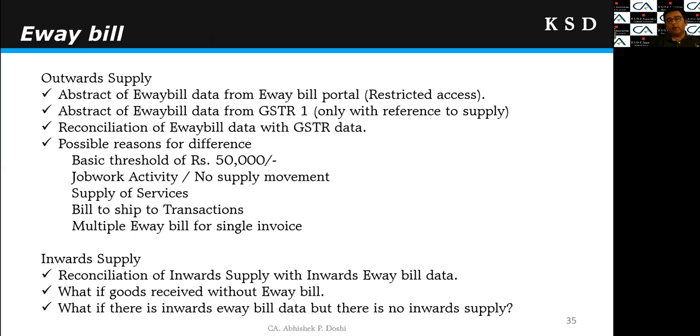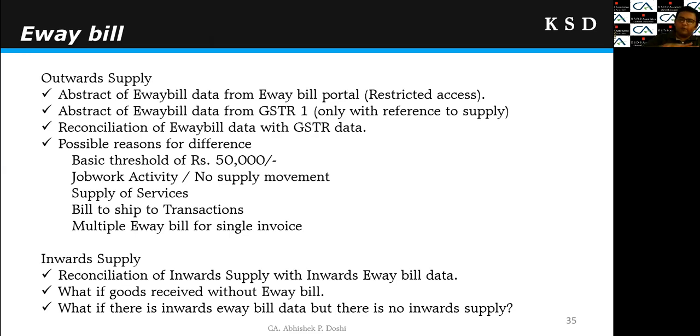Then bill to ship to transactions. In such transactions, there will be two sales invoices, but the e-way bill will be only one. So it may not match with the sales invoices. Then in many cases, there are multiple e-way bills for a single invoice. I would have prepared multiple e-way bills for a single invoice. In all such cases, the data of the GST returns and the e-way bill data would not match.